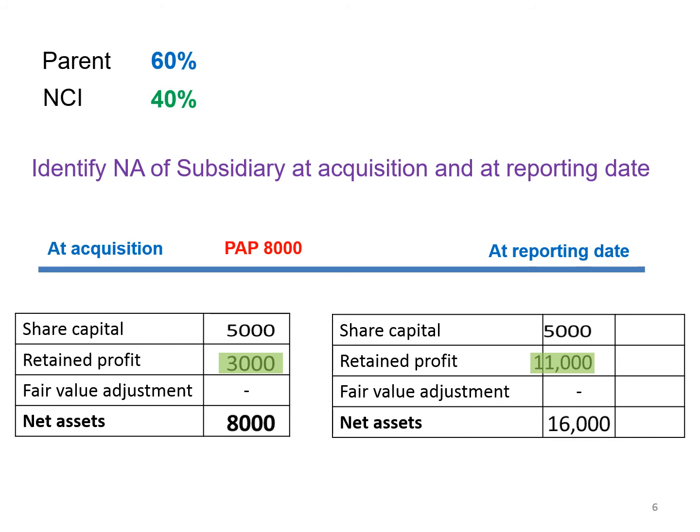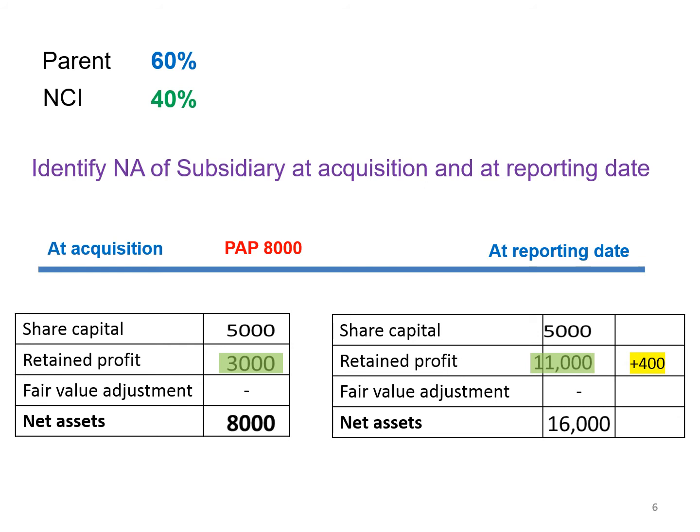Post-acquisition profit of Beta means the profit generated by Beta, the subsidiary company, under the direction and control of the parent company. So after getting the controlling power of Beta, under the direction and control of Alpha, Beta company has been able to generate a profit of 8,000. That is what we call post-acquisition profit. This post-acquisition profit is going to be adjusted by adding the surplus depreciation resulting from the intercompany sale with an unrealized profit.